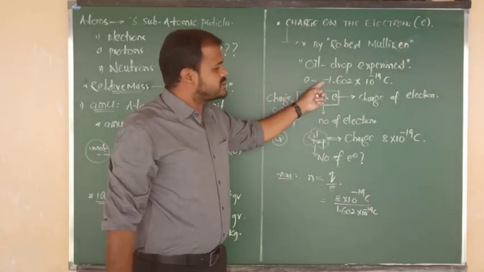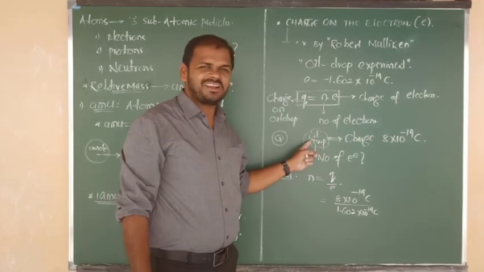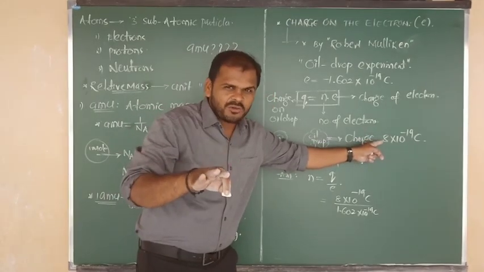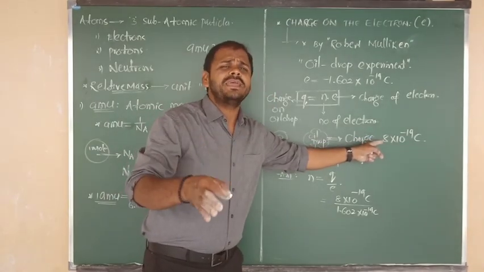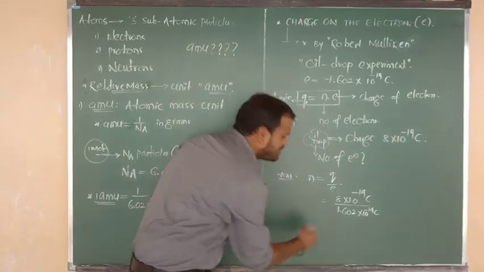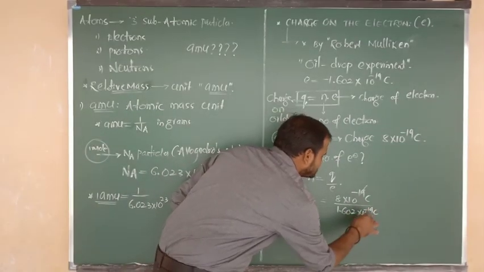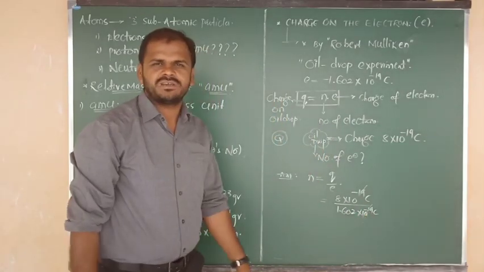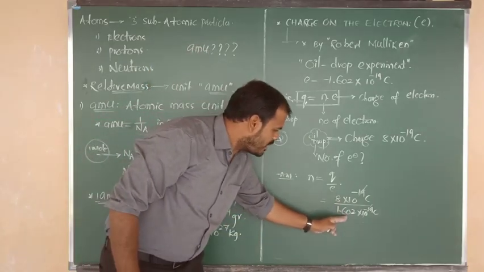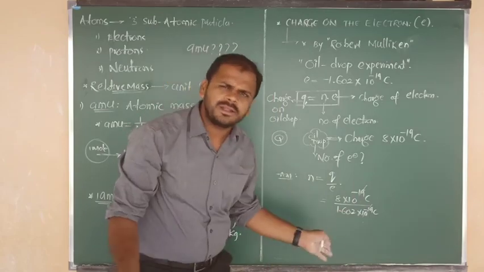Sir, here a minus value is there. Yes, if you want you can write minus here. And in that oil drop also the electrons are there. The oil drop charge they have given means all the electrons' charge included. So here also the minus is going to get cancelled. 10 to the power of minus 19 and 10 to the power of minus 19, and coulombs also cancel. 8 by 1.602, if you want you can consider the 02, otherwise neglect it, no problem.